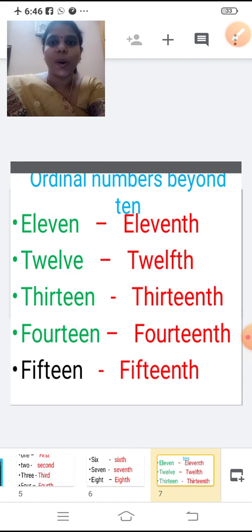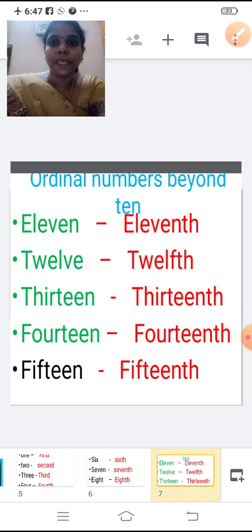So now we'll see ordinal numbers beyond 10. So 11 in ordinal number. 11th. How will you say? 11th. E L E V E N T H. 11th. E L E V E N T H. 11th.